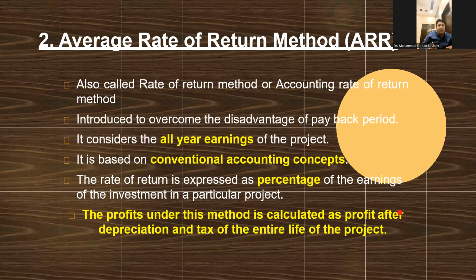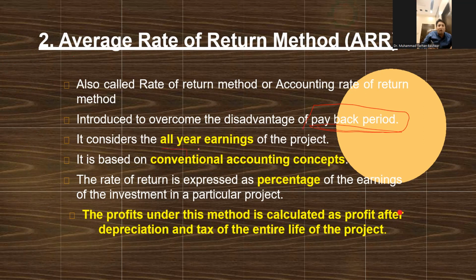So let's formally discuss what the average rate of return method is. The average rate of return method, also called the rate of return method or accounting rate of return method, was introduced to overcome the disadvantages of the payback period method. Here it's clear that we introduced it to overcome the shortcomings or disadvantages of the payback period method.